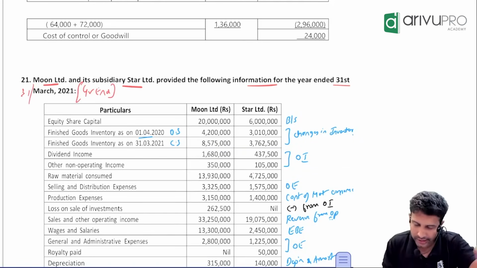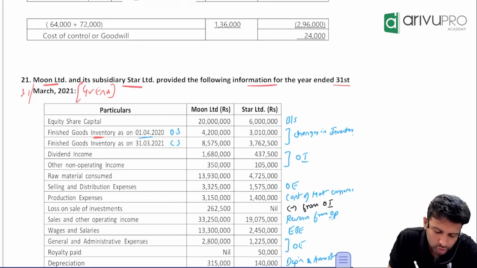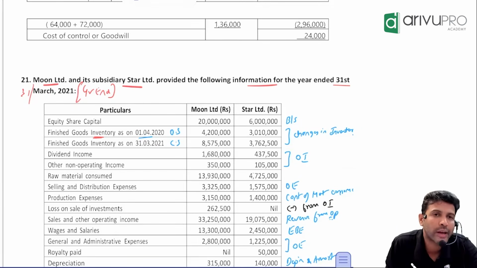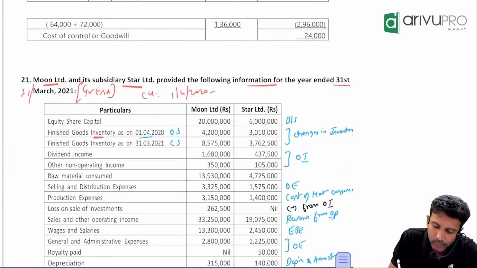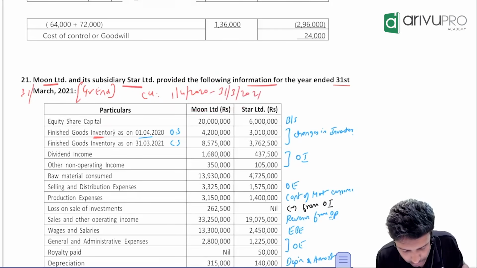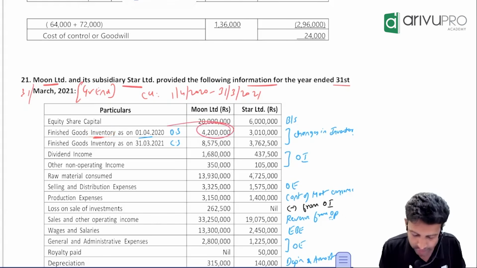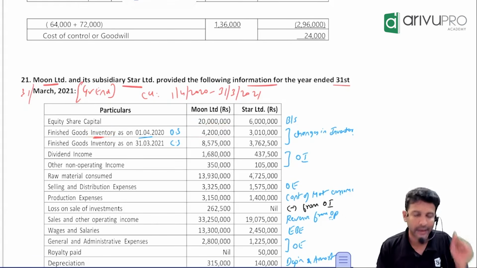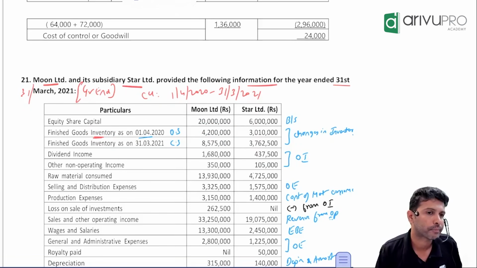Check the dates. Finished goods inventory, finished goods ka closing stock as on 1st April 2020. So the current year is ending on 31st March 2021, but they have given stock value as on 1st April 2020. So what is our current year basically here? 1st April 2020 to 31st March 2021. This is our current year. They have given you finished goods ka stock on 1st April, which means it is opening stock, not closing stock. Parent or holding company ka it is 42 lakh. Subsidiary ka 30 lakh 10,000. Where will this come?